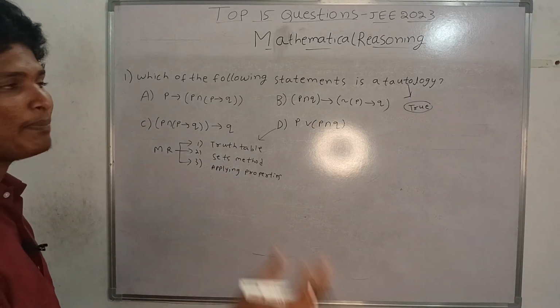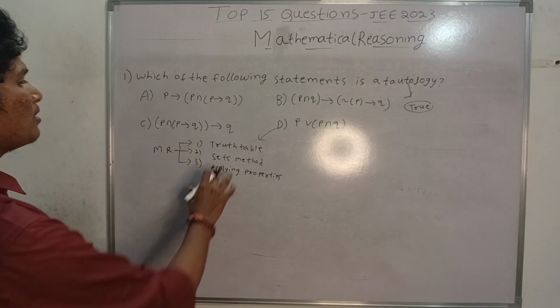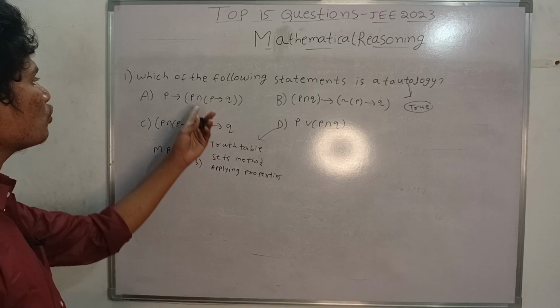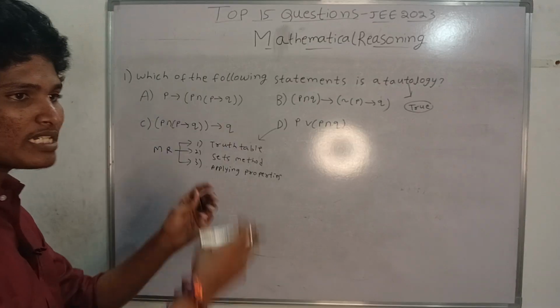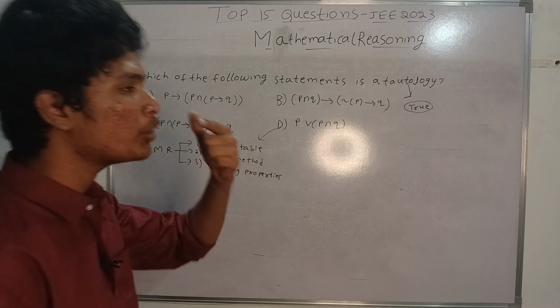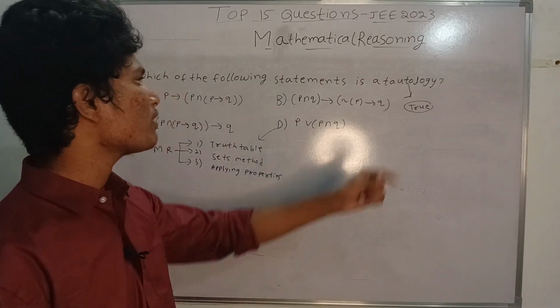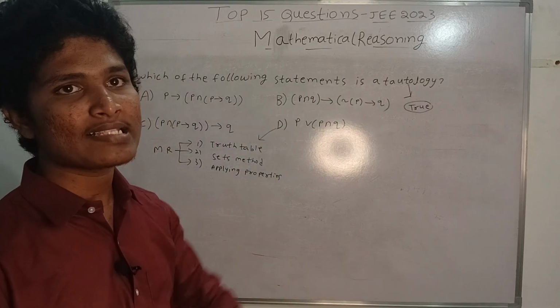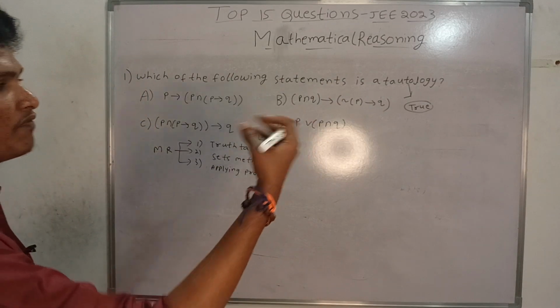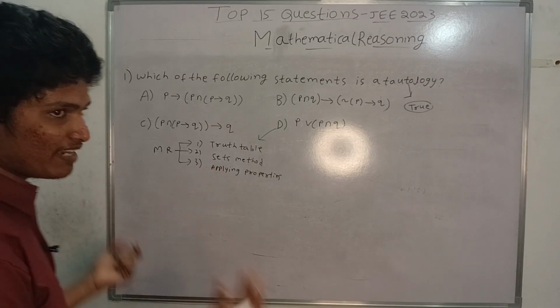I cannot discuss the complete method here, but I can say what each method says. That is the truth table. There are 2 statements here, P and Q. So the truth values of the individual statements are calculated. After we calculate the truth values, based on this we can say whether it's a tautology or a fallacy, and which statement is equivalent to which statement. And the sets method is, that is the Venn diagram.